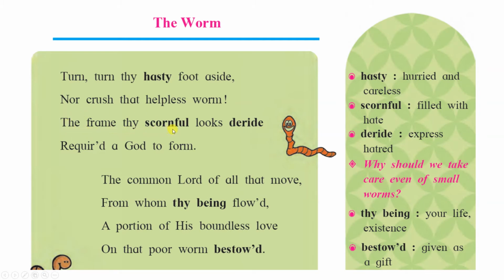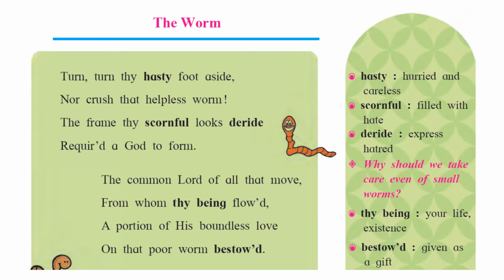The frame thy scornful looks deride. Scornful means filled with hate, and deride means express hatred. Required a god to form. Now here, in nature lots of insects are there. We do not like the insects, because some insects are horrible or not pretty.